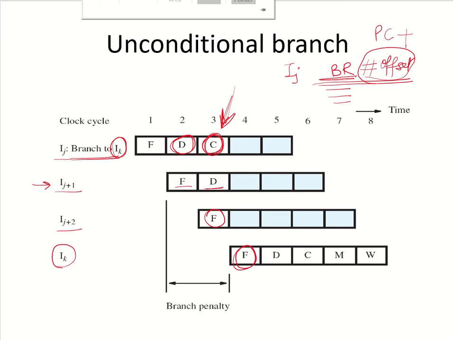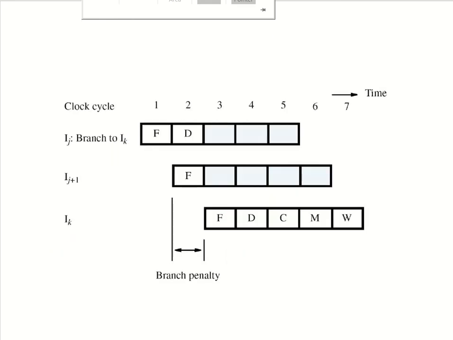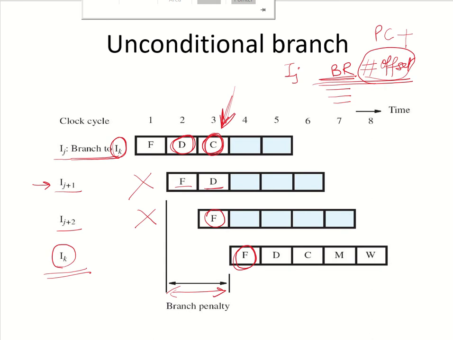This will result in flushing out these two instructions from the pipeline. So there is a delay of 2 clock cycles in fetching the target instruction, which is IK. This is referred to as the branch penalty. So if we say that the branch penalty is 2 clock cycles, it should be okay, it won't matter